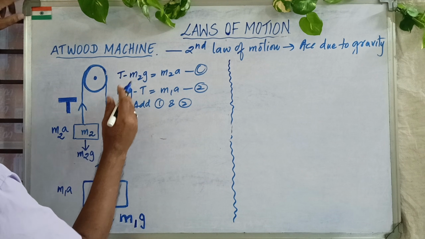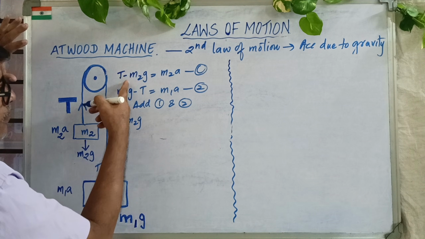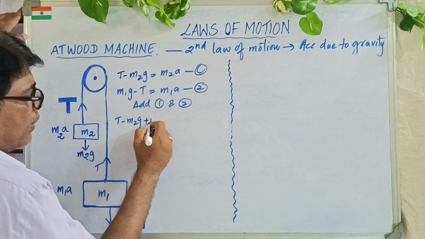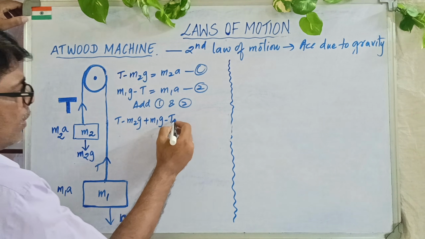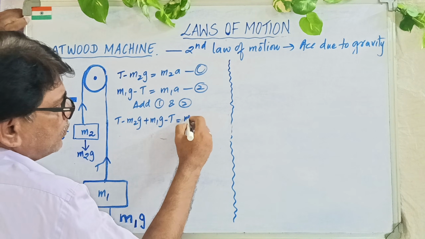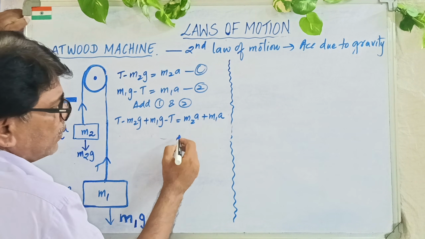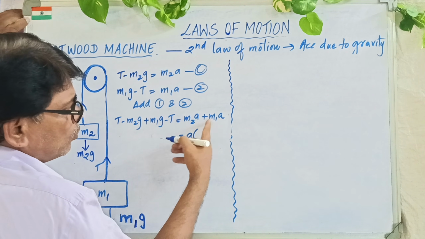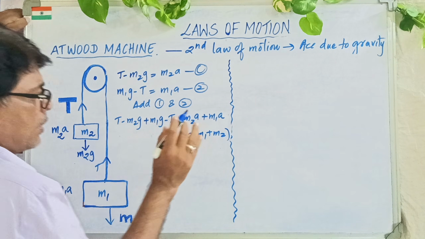Add up equation 1 and 2. What is on the left side of equation 1? T minus M2G. What is on the left side of equation 2? It's M1G minus T. On the right side, M2A plus M1A for the second one. A is common, so let us take A: M2 plus M1, or you can write it as M1 plus M2. Right, good. This part is over.